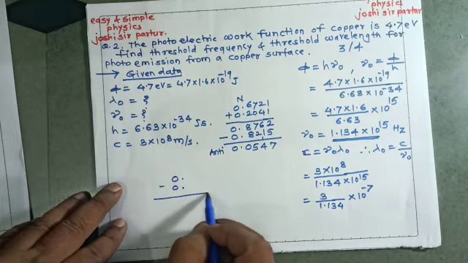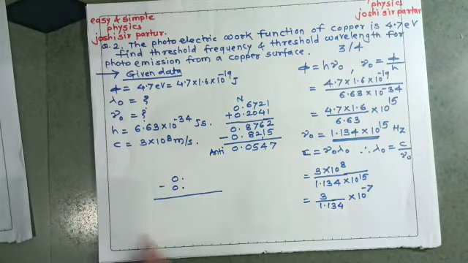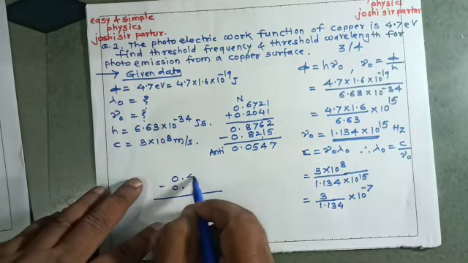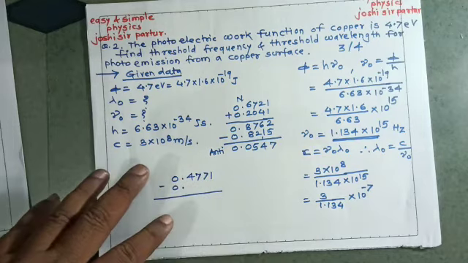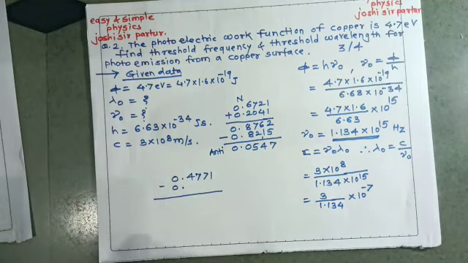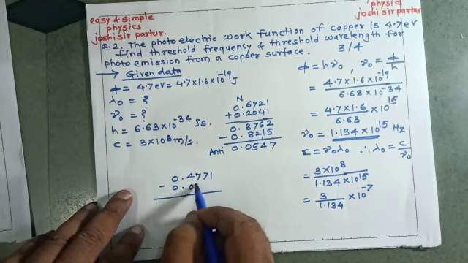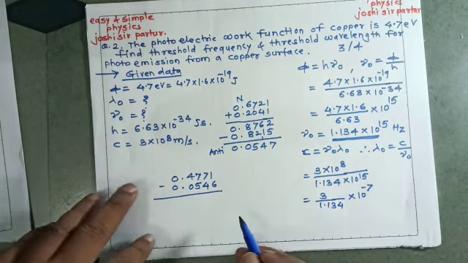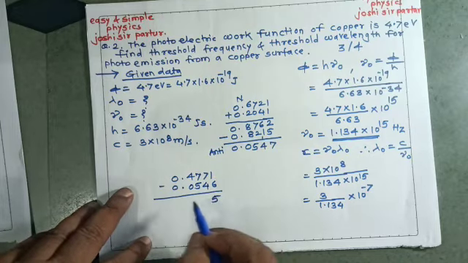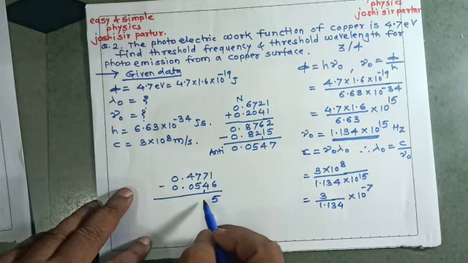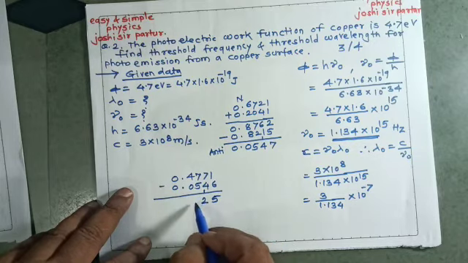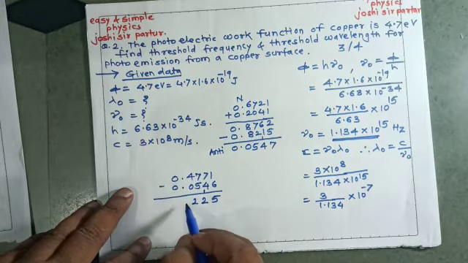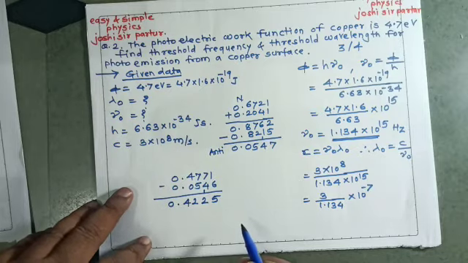So subtraction is there. If we see 30 in the numerator, its log will be 4771, and 1.1 means 11 in 3, and 4 is the mean difference. When we see the denominator, its log will be 0546. What happens? When we subtract from 11, 6 is subtracted, 5 is remaining. From 7, 5 is subtracted, 2 is remaining. From 7, 5 is subtracted, 2 is remaining. From 4, 0 is subtracted, 4 is remaining. And 0 will be subtracted, so 0 is there.